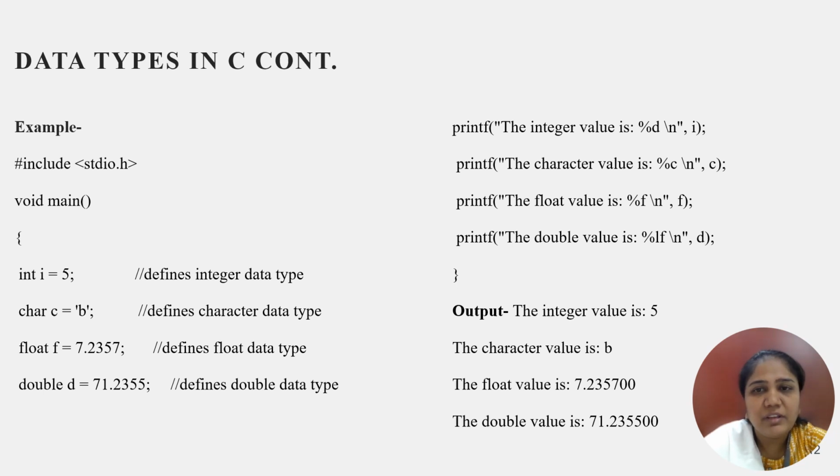Then after we completed the double inverted comma, then comma, and then the second argument is nothing but the variable. So through this statement the compiler comes to know that the message it is about to print is the integer value is 5. That 5 will be taken from the variable I. Similarly for the character, float and double. The type specifier for the character is %c. For the float it is %f, and for the double variable it is %lf.